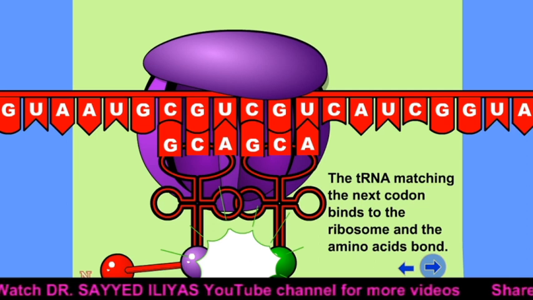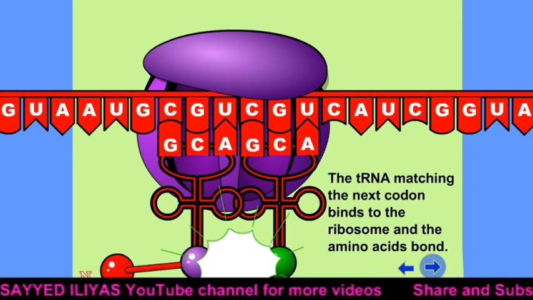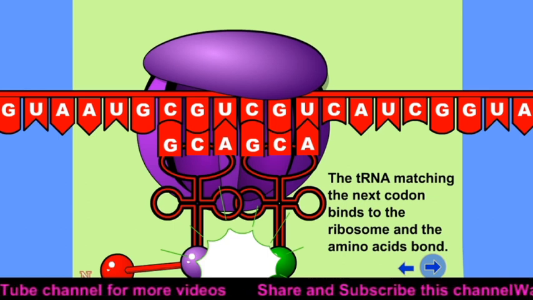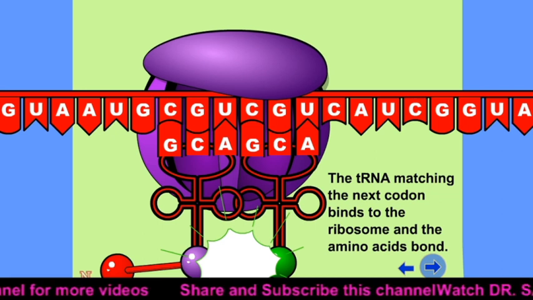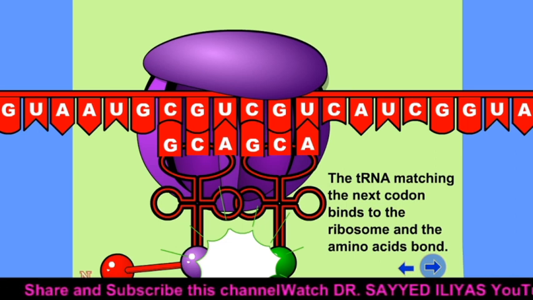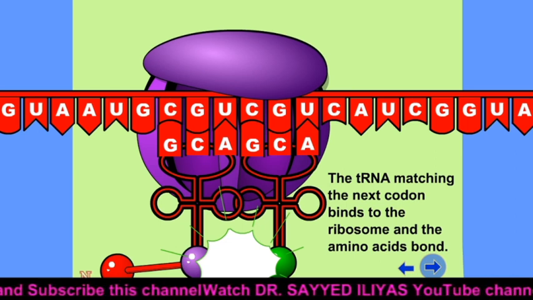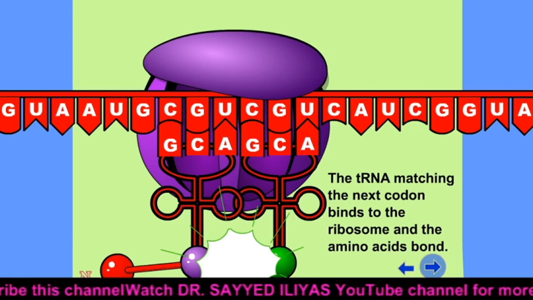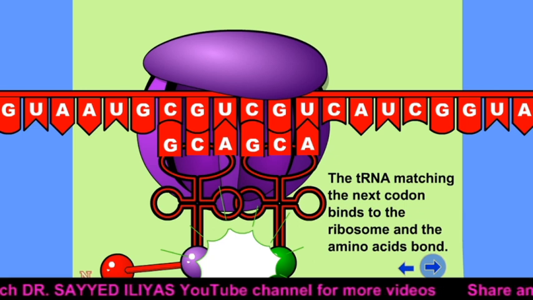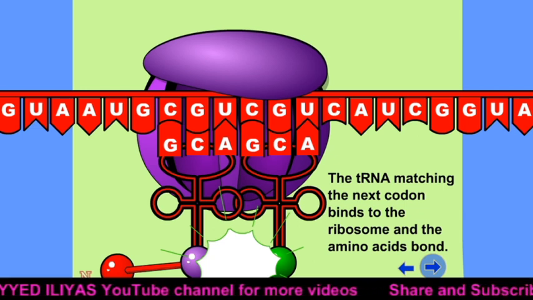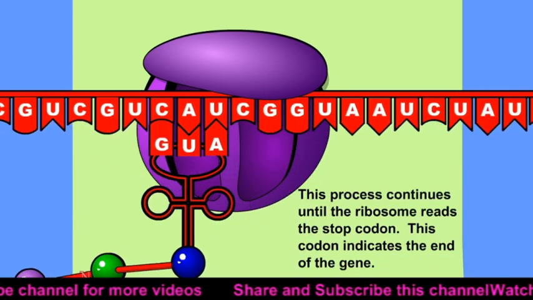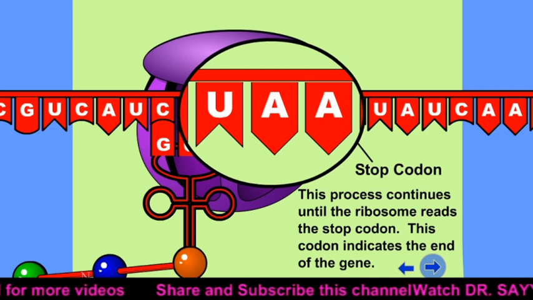So here this is the first amino acid, this is a peptide bond, second amino acid, again a peptide bond, third amino acid, again a peptide bond. So many molecules join with many peptide bonds, called polypeptide bonding. The tRNA matching the next codon binds to the ribosome and the amino acid bond takes place. This process continues until the ribosome reads the stop codon.